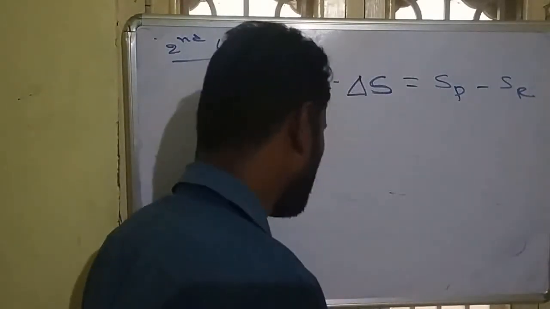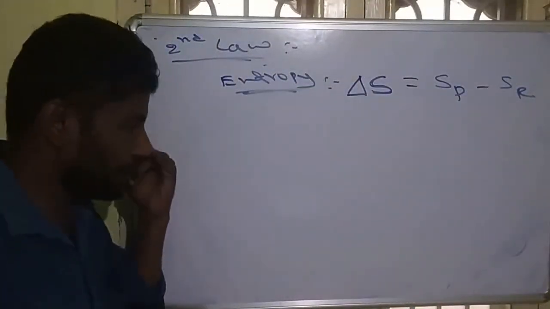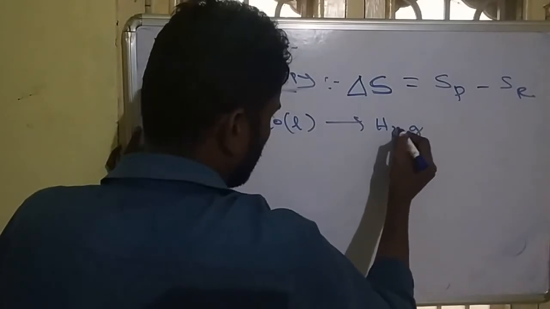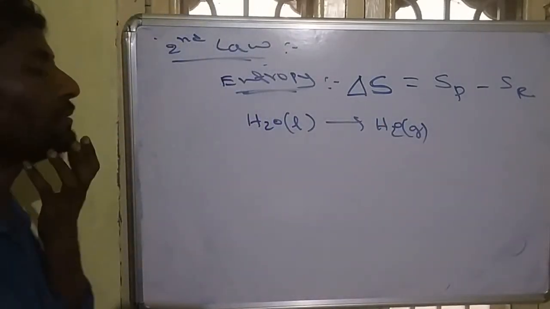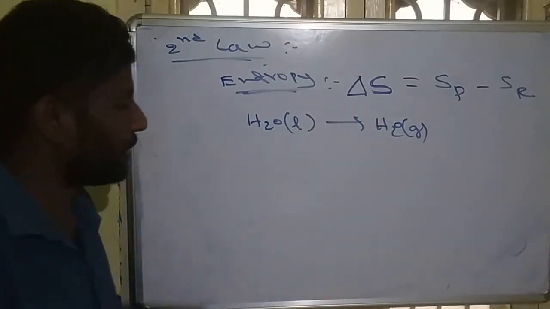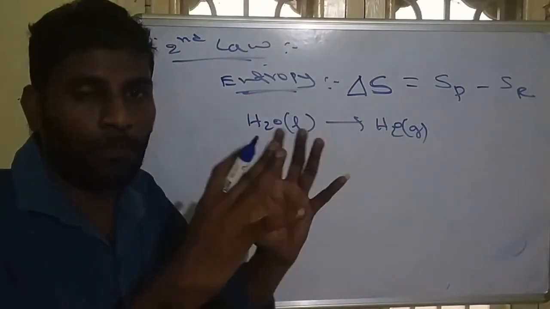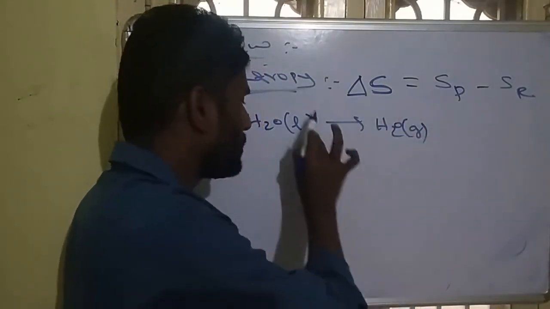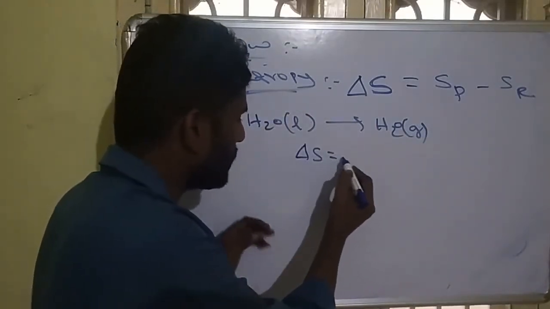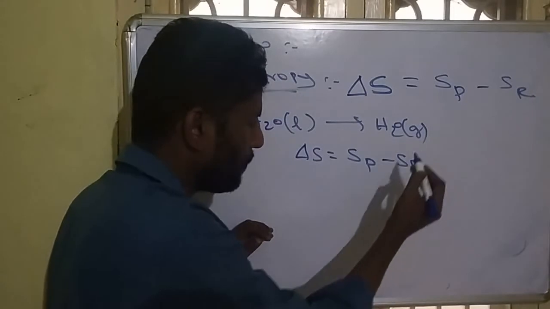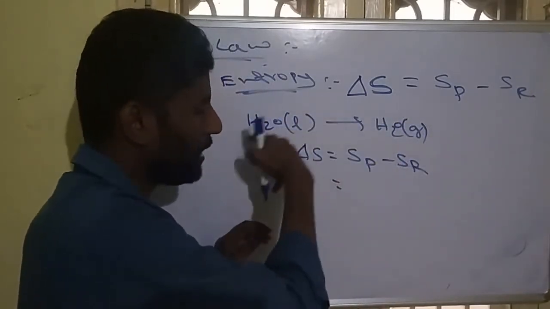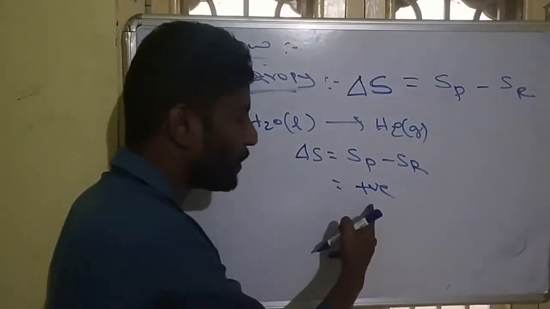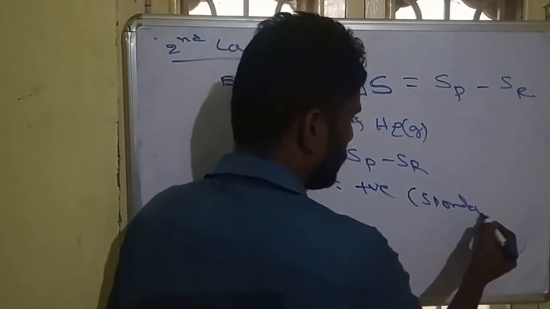Now how do we identify whether a process is spontaneous or non-spontaneous based on entropy? See this: liquid is converted to gas, water on heating is converted to gas. Liquid means all molecules are in order, but gas means particles are in disorder, randomness. Gas is more random, liquid is less random. So delta S is entropy of product minus entropy of reactant. The product is more random, so high entropy minus less entropy will be positive. When delta S is positive, the process is called spontaneous.